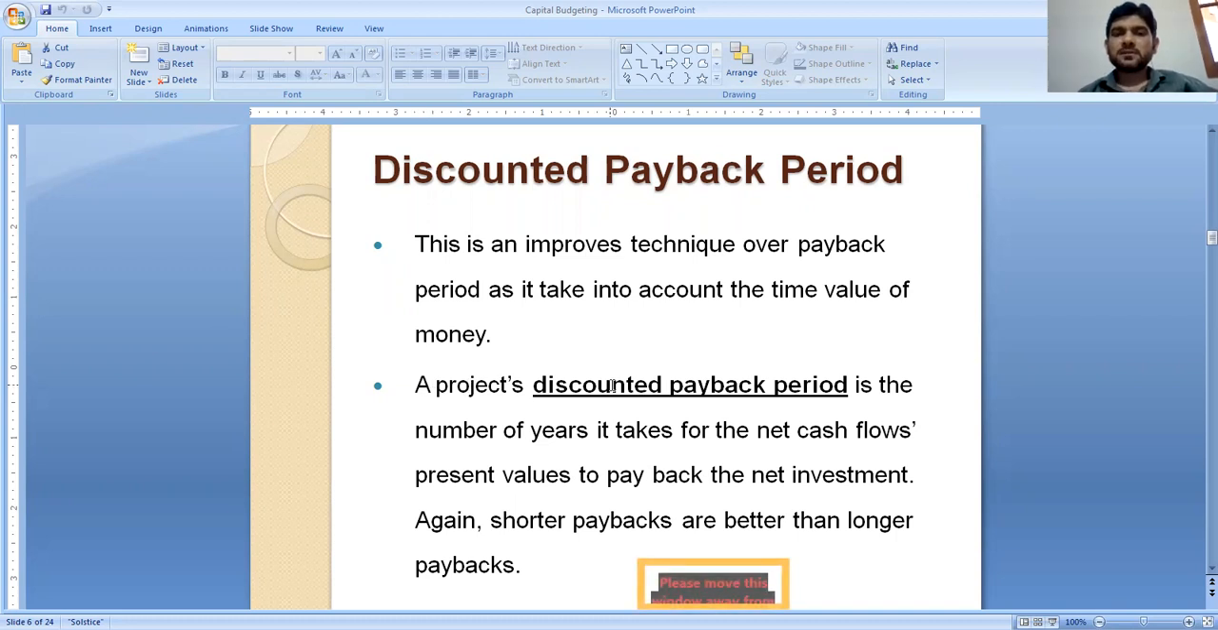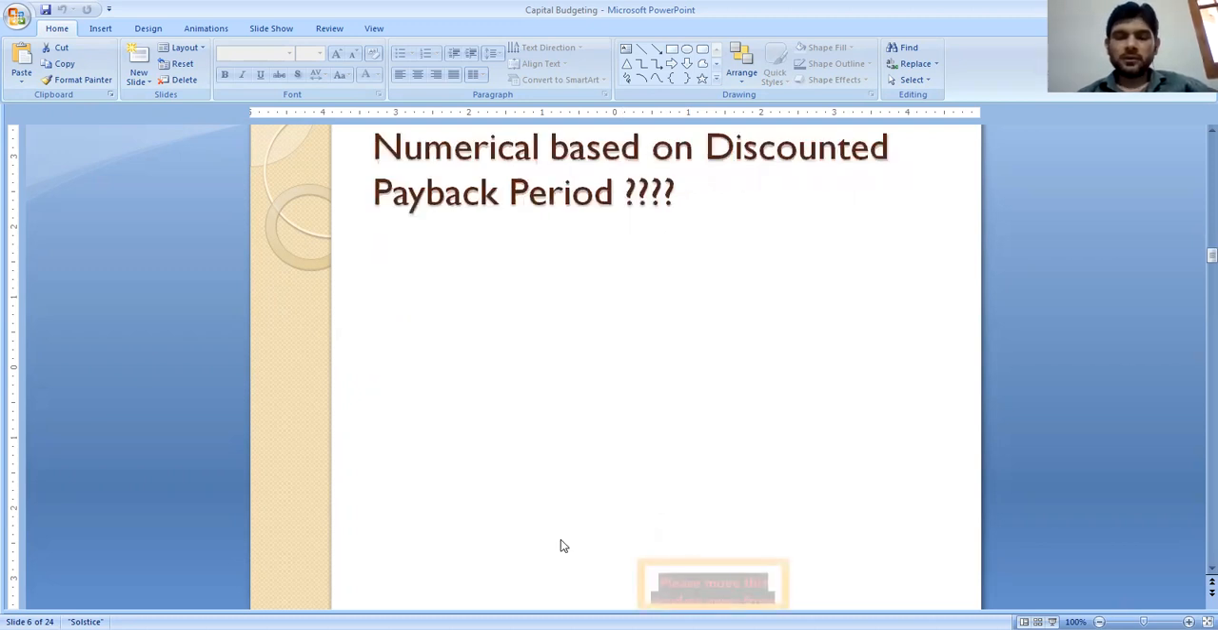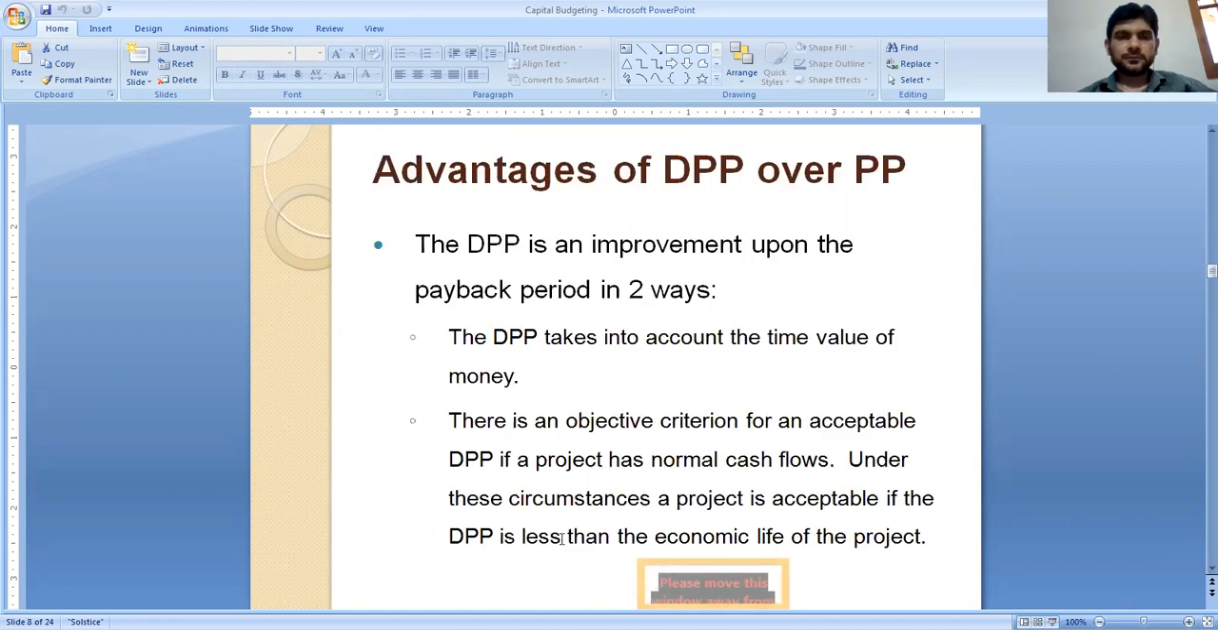A project's discounted payback period is the number of years it takes for the present value of the net cash flow to pay back the net investment. That is the time duration at which the net investment will be returned to the firm. Again, we can say that the shorter payback period is better than the longer payback period. We will discuss numericals on this topic later on.